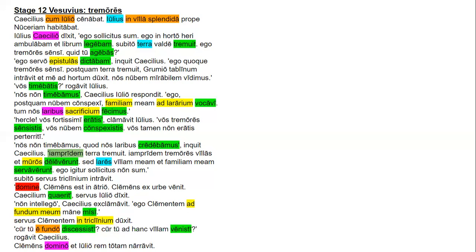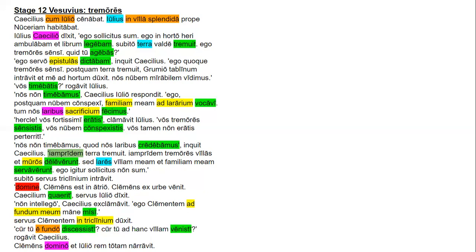Clemens is the subject of the next sentence. Domino is the dative indirect object. Et Julio, et is joining those two datives. Julio is the second dative. Rem totam is the accusative direct object. Rem is the noun, totam is the adjective. And remember that res is a fifth declension noun, and that it's usually translated as thing, although it can be translated as story or narrative here. And narravit is the third person singular perfect tense verb.